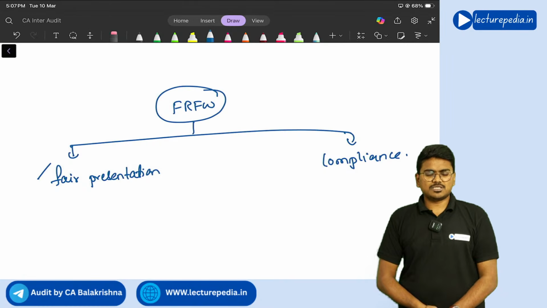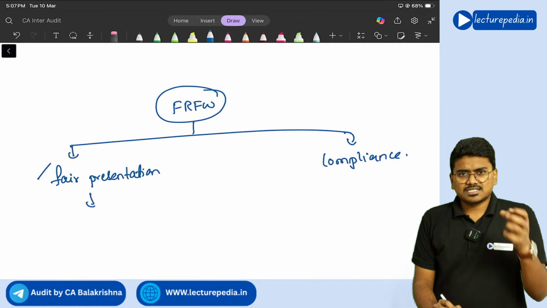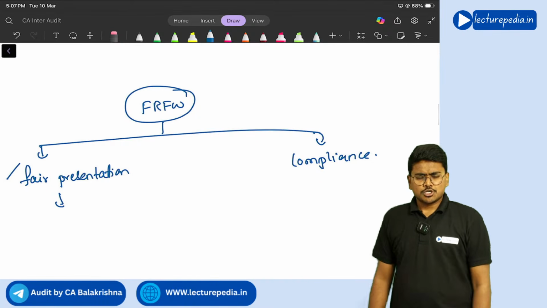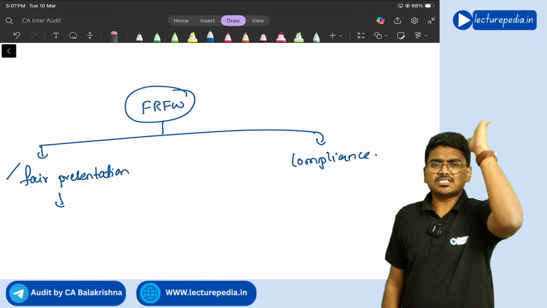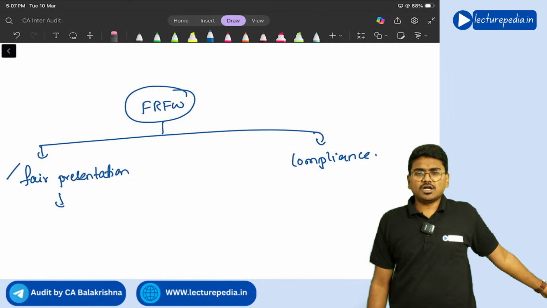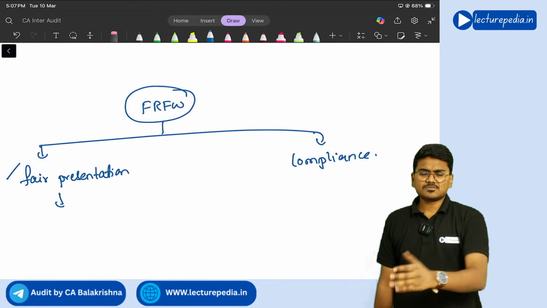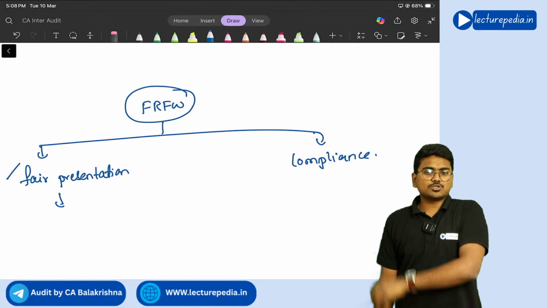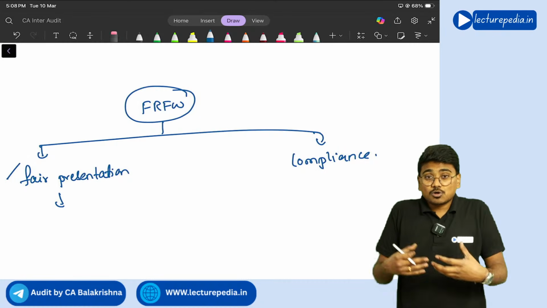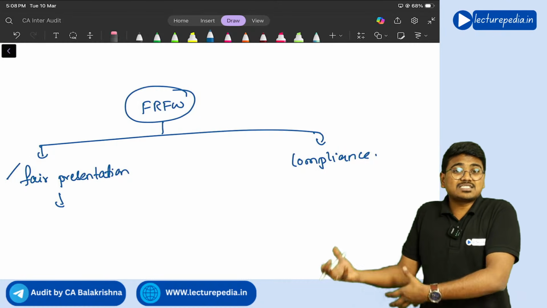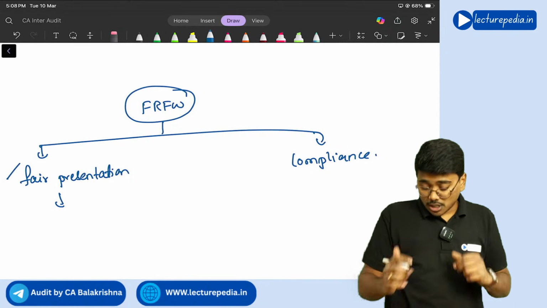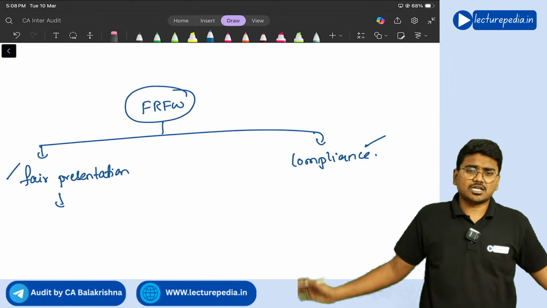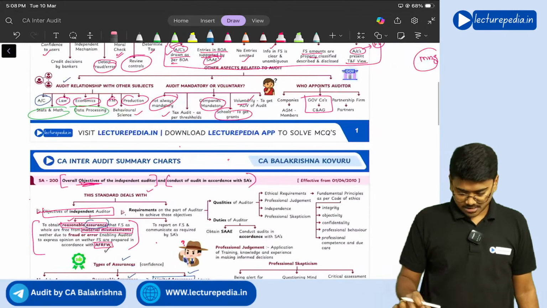Next, compliance framework. Generally, our accounting standards and Indian accounting standards are fair presentation frameworks only. Compliance framework means you have to strictly follow whatever is prescribed in it. No other option, no deviation. Generally, for some cooperative societies, state governments will issue certain financial reporting frameworks. Those frameworks are compliance frameworks. The cooperative societies have to strictly follow that framework. No deviation is allowed. Getting it? Yes, sir. Got it, sir.